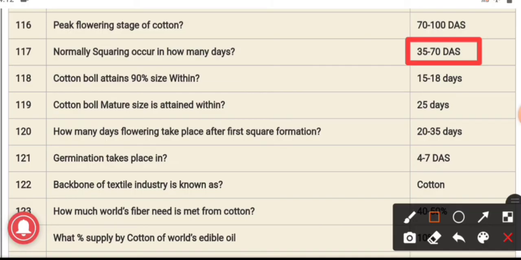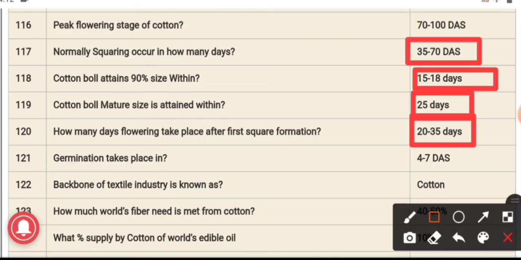Cotton ball attains 90% size within 15 to 18 days. Cotton ball mature size is attained within 25 days. 120. How many days does flowering take place after first square formation? The answer is 20 to 35 days. Germination takes place in 4 to 7 days after sowing.